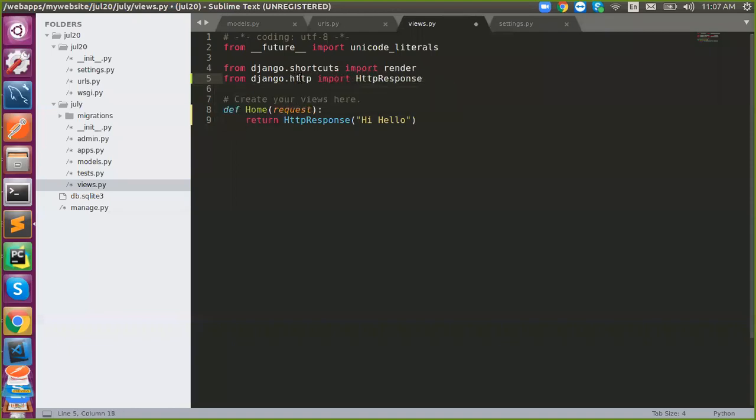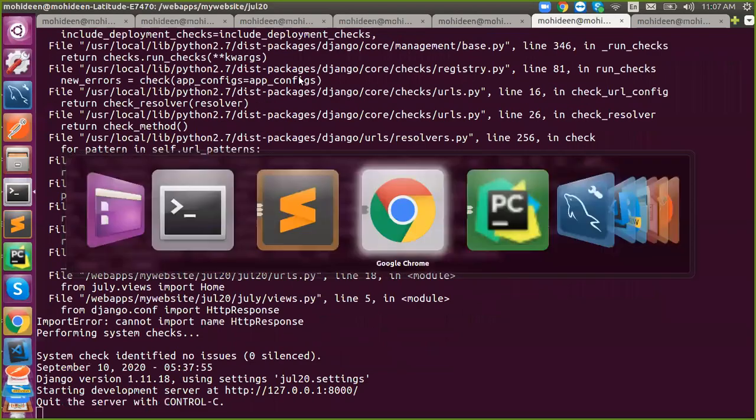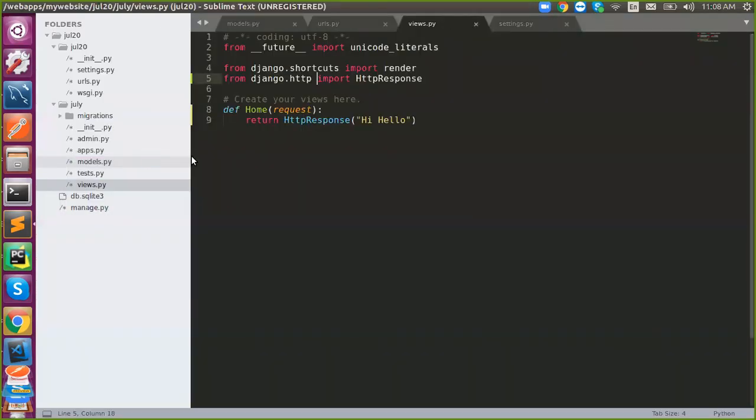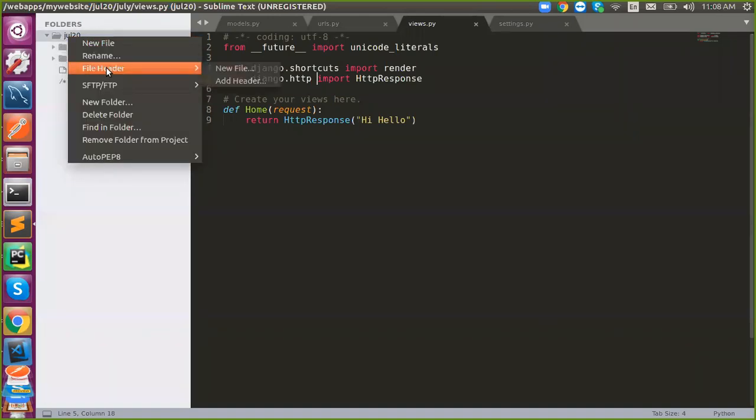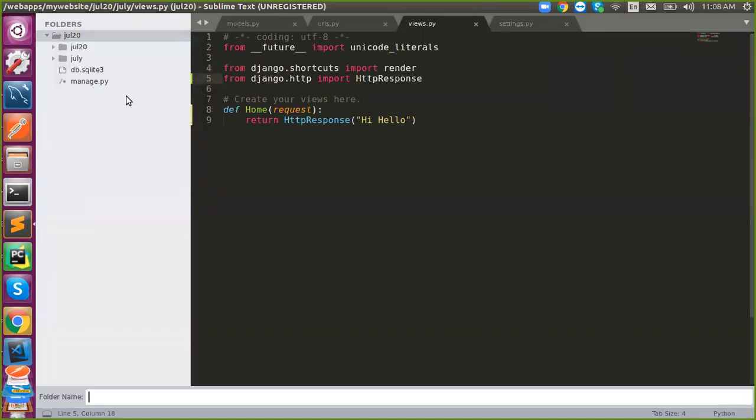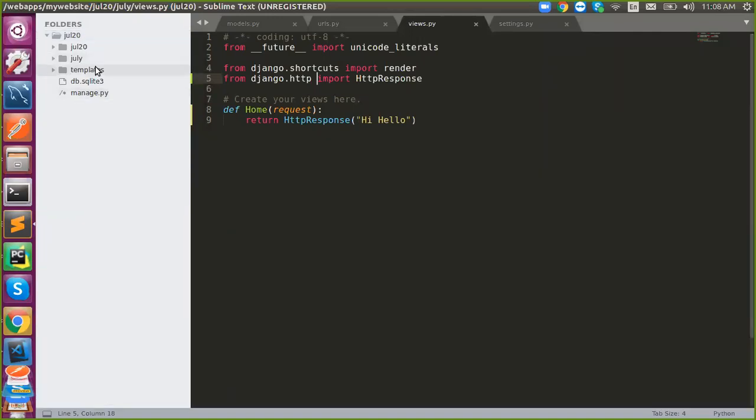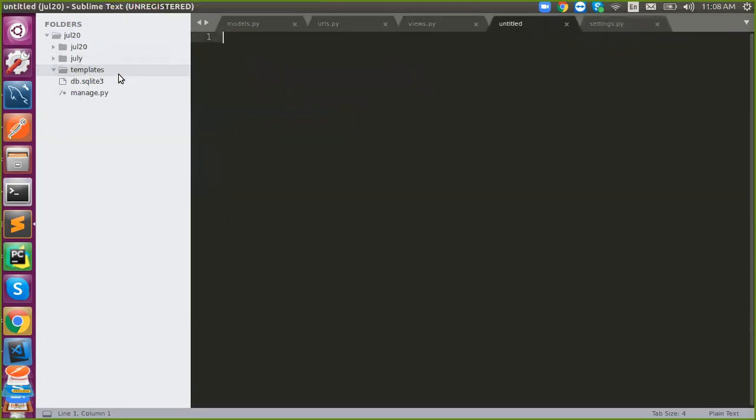HTTP. Yes. See, it is actually written what I sent. See, in the home page it says hi welcome. So you can embed your own HTML file also. You have to create an HTML file and keep it in certain folders. Like I will create a folder called template. Okay, inside the template I'm going to keep a file.